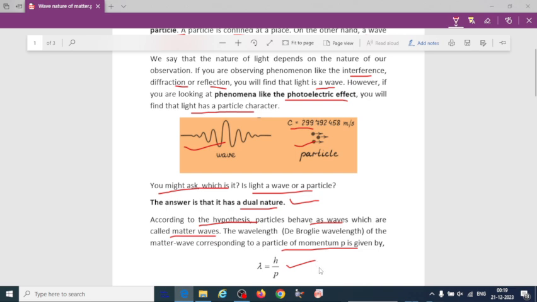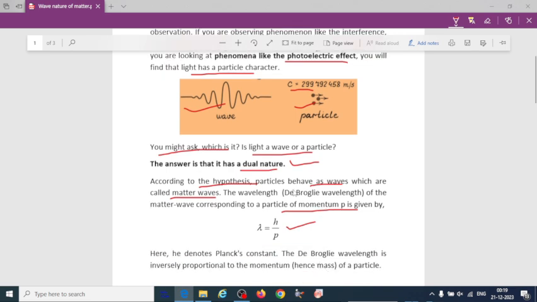We call it the de Broglie wavelength. This was explained by the scientist de Broglie, so that's why we call it the de Broglie wavelength. It was explained by de Broglie in 1923.